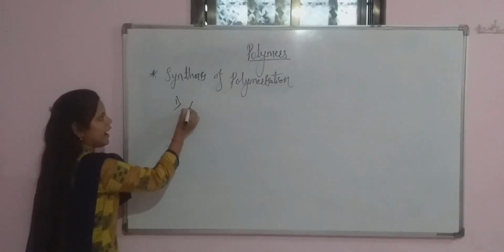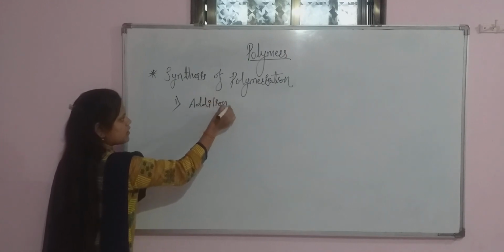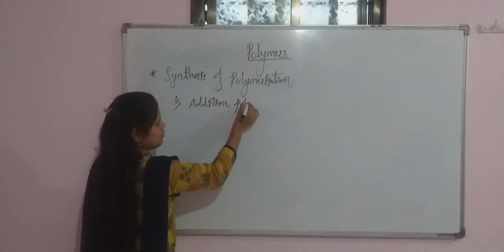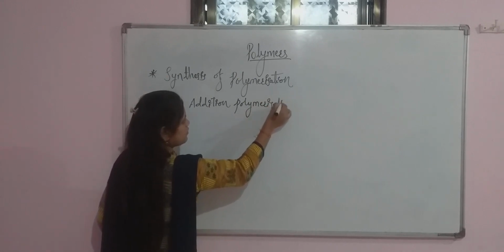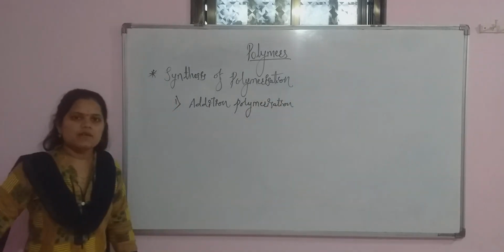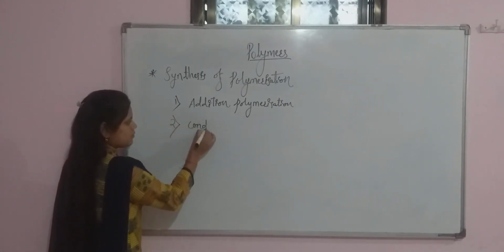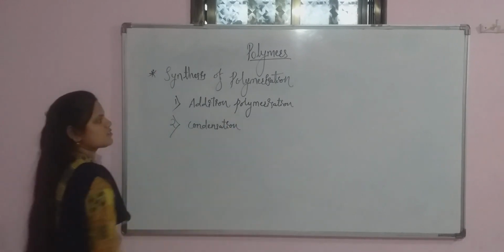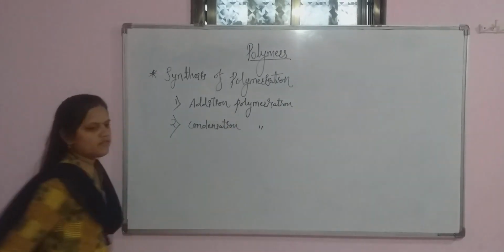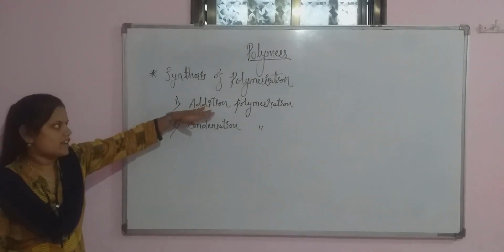First is addition polymerization, and the second type is condensation polymerization. Now first let's study what is meant by addition polymerization.